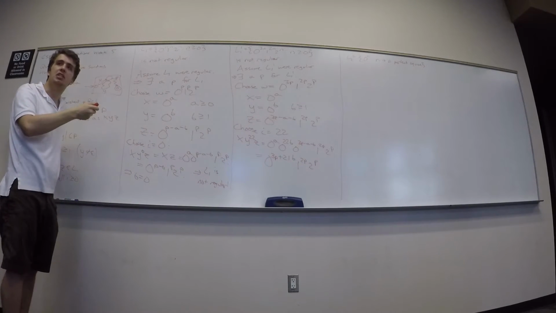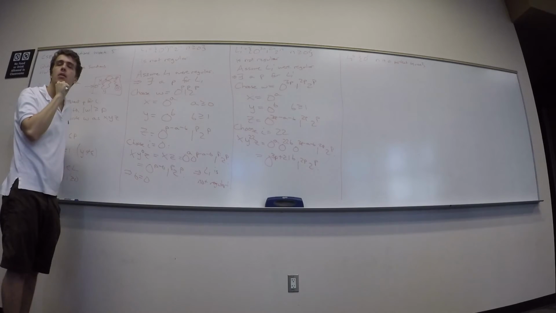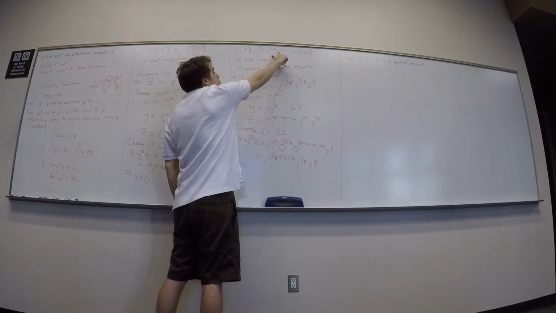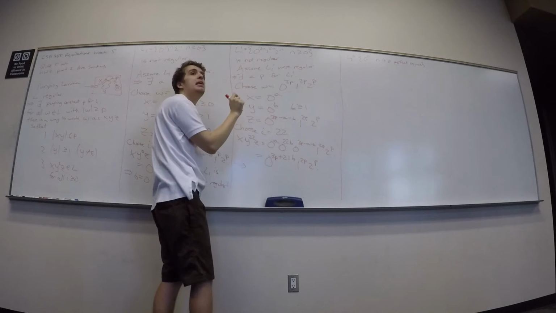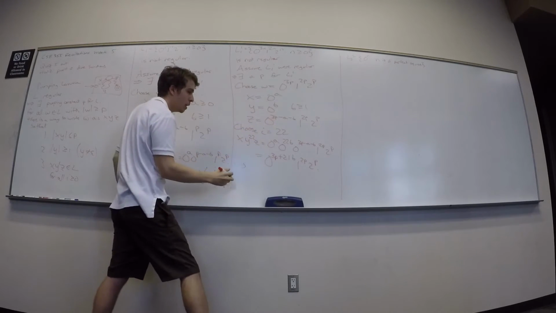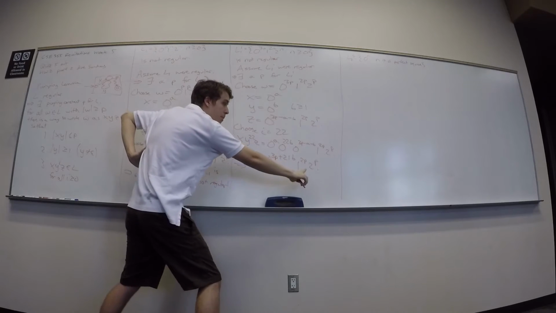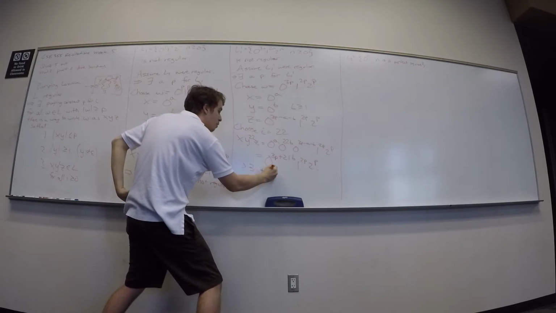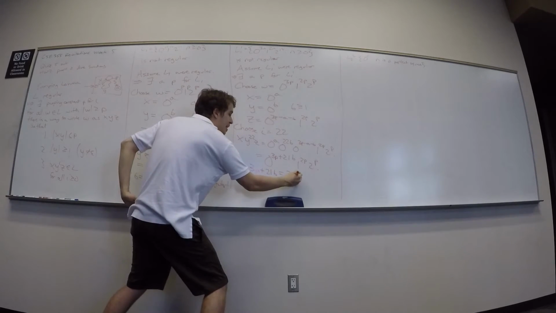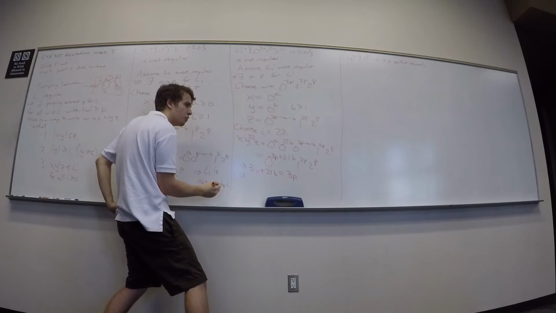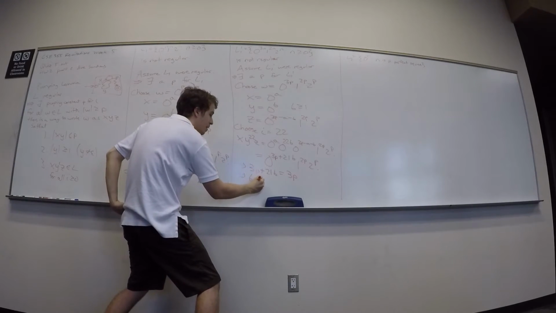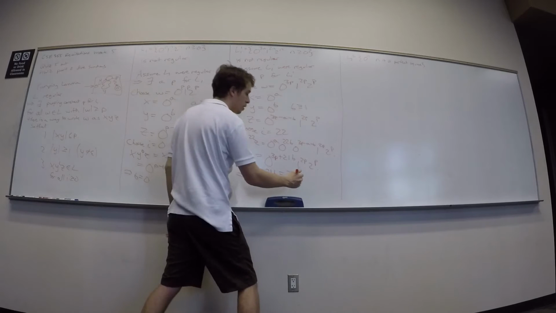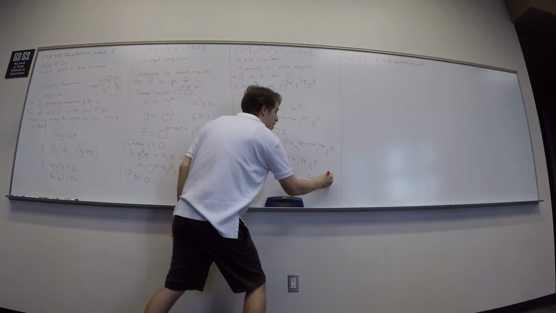What's the only way that this could stay in the language? Well, the only way is if the number of 2s times 3 is equal to the number of zeros. That's the only way it could have stayed in. So this number better be equal to 3 times that number. So that means 3p plus 21b is equal to 3p. So what's my conclusion from that? b has to be 0. And then I still get a contradiction like I did before. And so I can conclude that L1 prime is not regular.